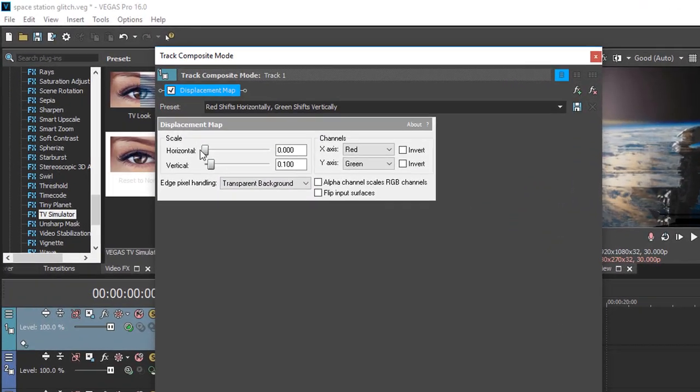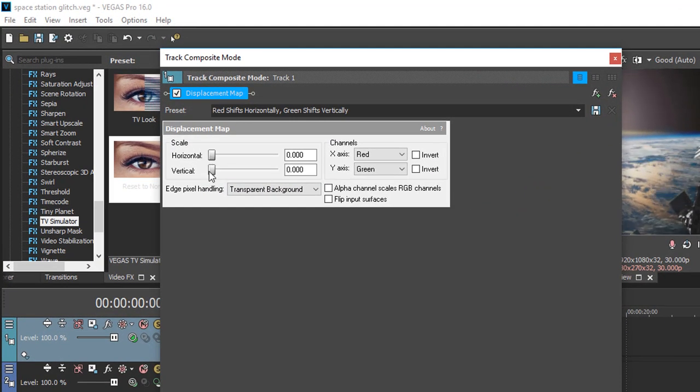Now these can be adjusted to taste. It's all to whatever you prefer. So for me on this one, I'm just going to adjust the horizontal only. Under Edge Pixel Handling, make sure you select Wrap Pixels Around. Alpha Channel scales RGB channels. Make sure that's selected.